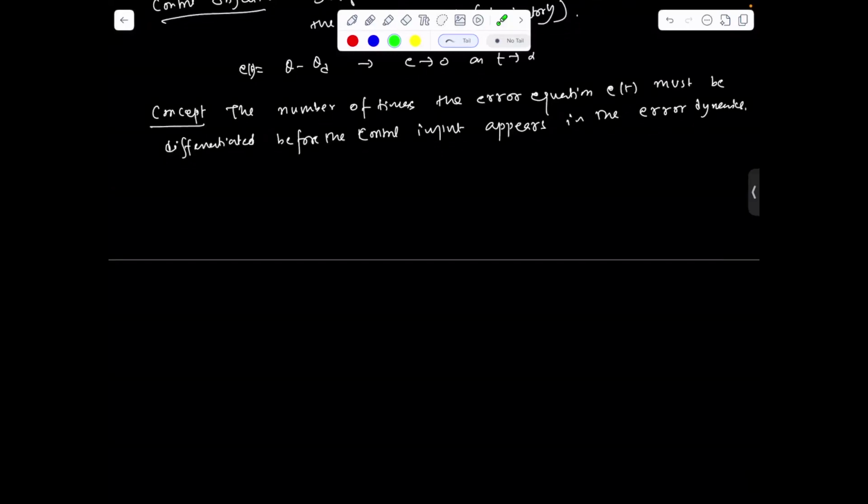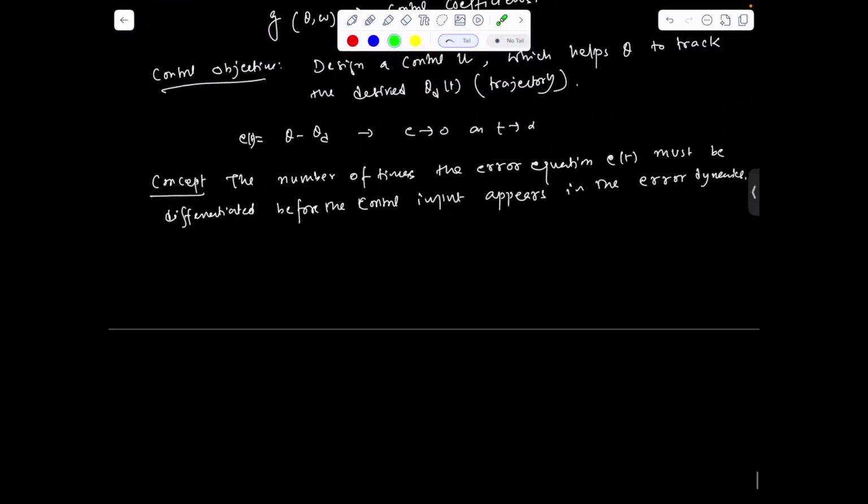Here we are taking the output equation to find the control.